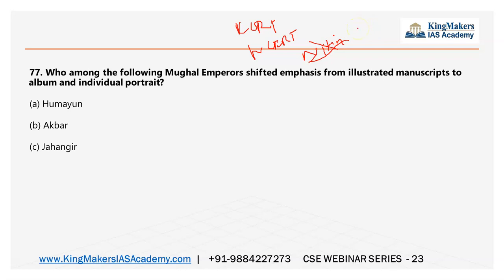Who among the following Mughal emperors shifted emphasis from illustrated manuscript to individual album and portrait? Since I've read about Jahangir, I know this is Jahangir. But if you have read the NCERT itself, you can crack this question, not just from CCRT. Even if you have read the normal history book, you would have understood because you know about each of these people.